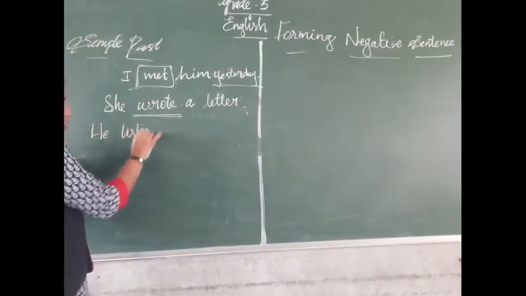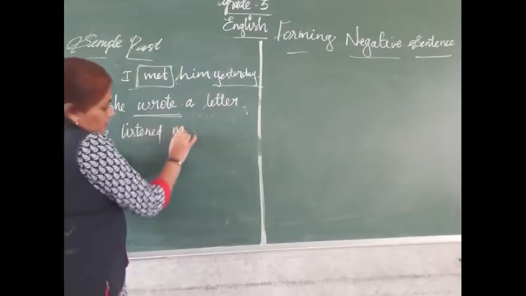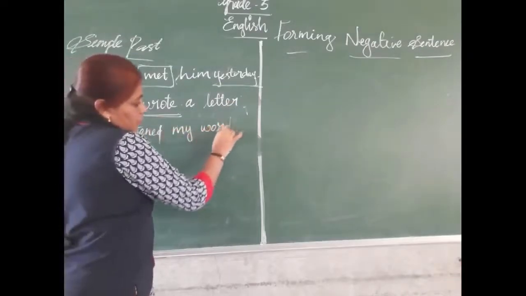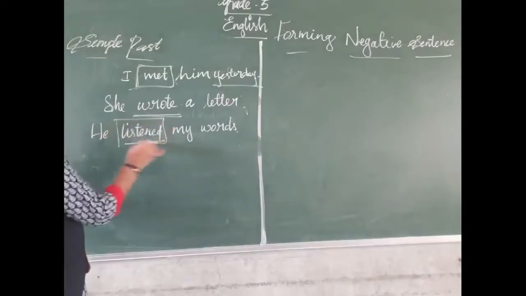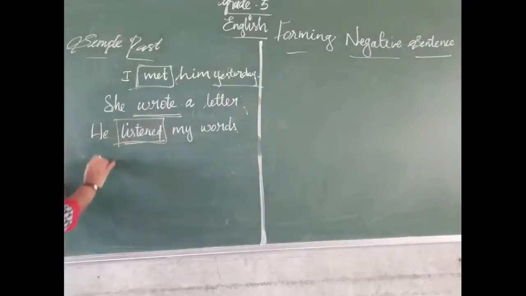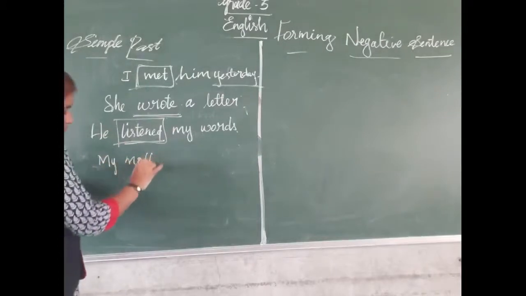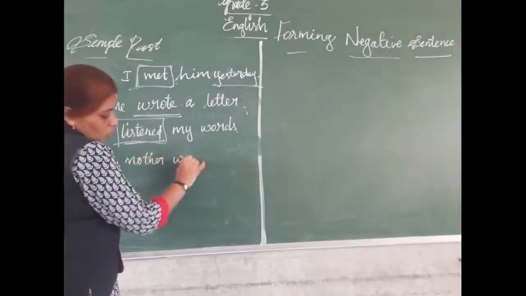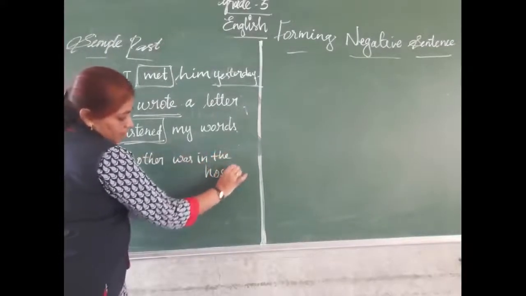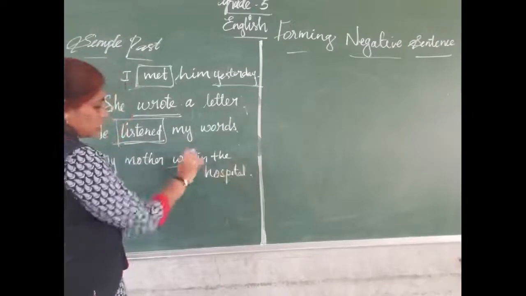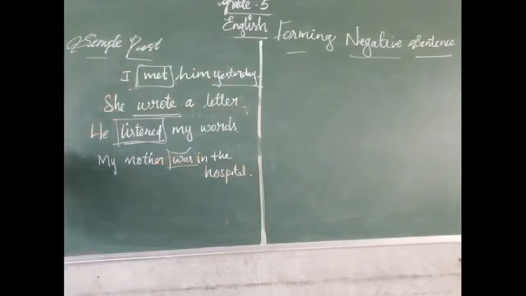He listened my words. He listened my words. Here, listened is the past tense of listen. Okay, then my mother was in the hospital. My mother was in the hospital. Here, was is a past tense verb. Past tense singular verb was, and past tense plural verb were.